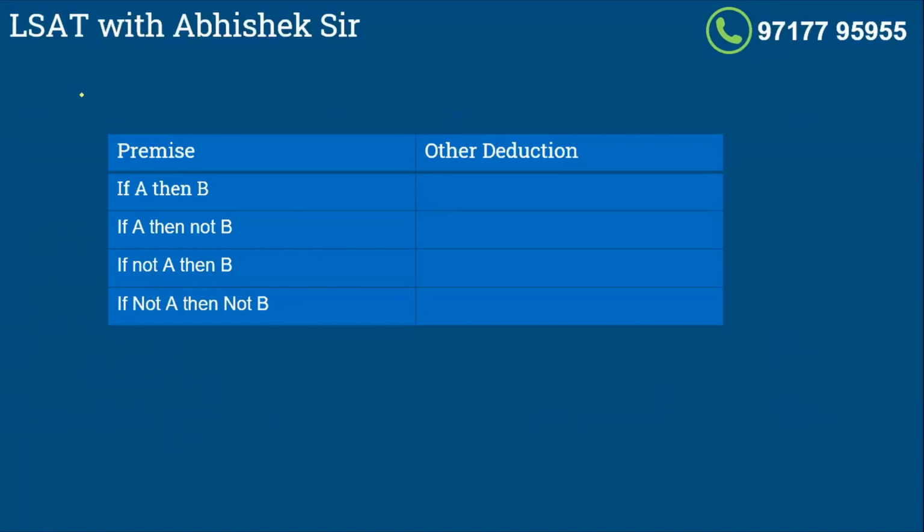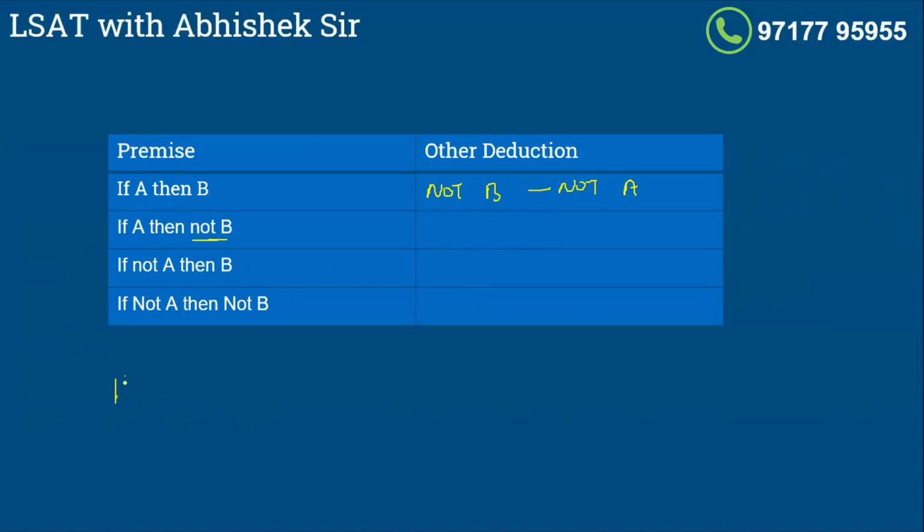So guys, if the premise is given, you will see one set at least in LSAT AR which will make you use this clue. It will be given as one of the clues. If A then B, so one we know, if A happens and B happens, this is given to us. The other deduction is not B, so not A. Right? Now look at the variation in this premise. What they can change is, they can say if A, then not B. They would add a not to this.